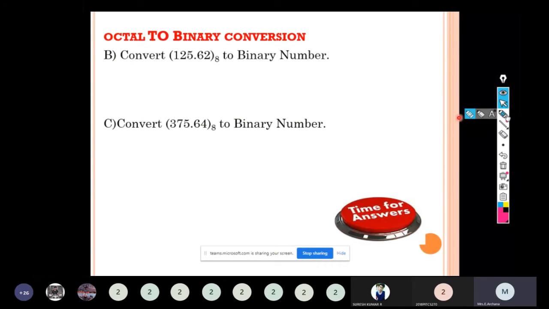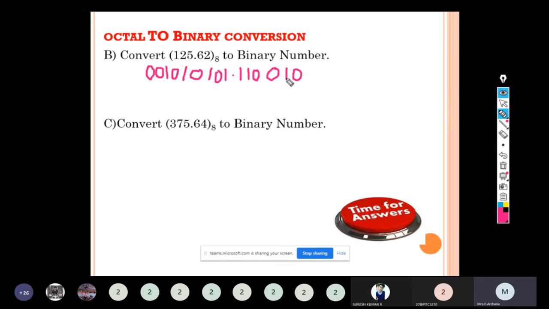Convert 125.62 octal value to binary number. For 125, we will start from the first digit 1. How will it be represented in binary? 1 is represented by 0, 0, 1. 2 is 0, 1, 0. 5 is 1, 0, 1. 6 is 1, 1, 0. 2 is 0, 1, 0.